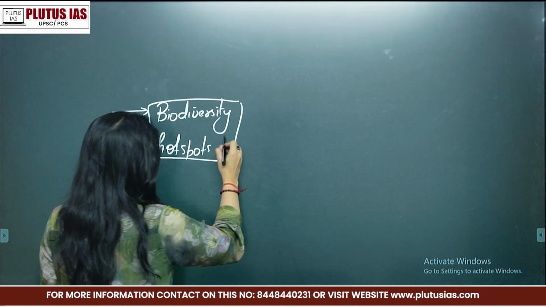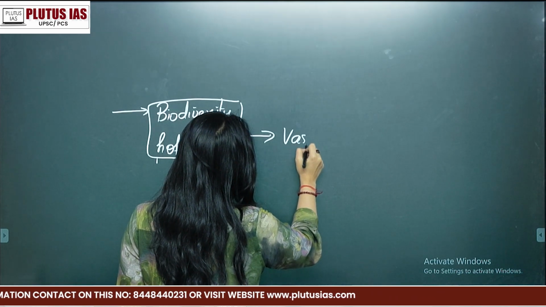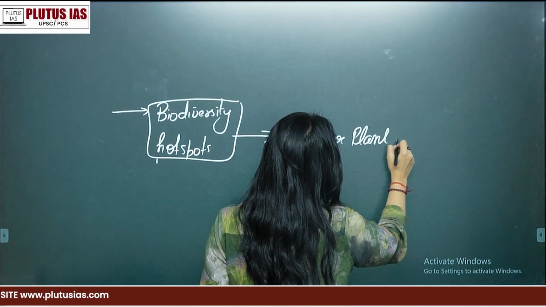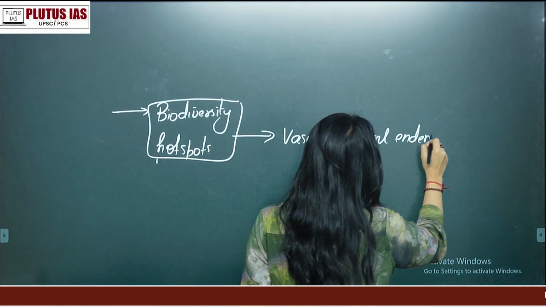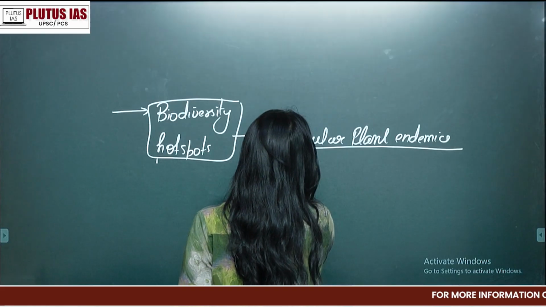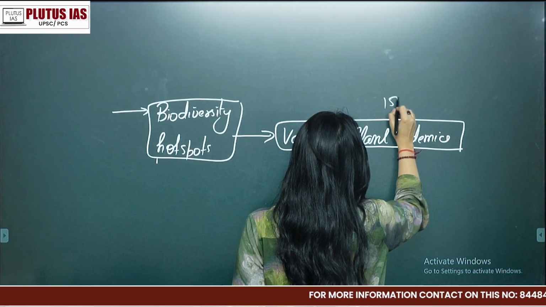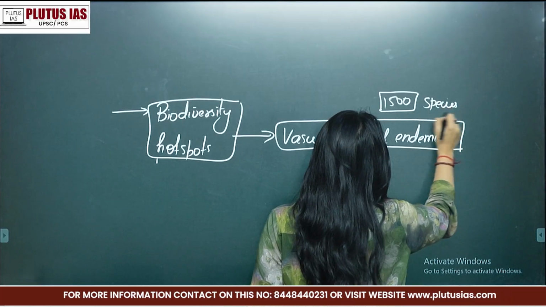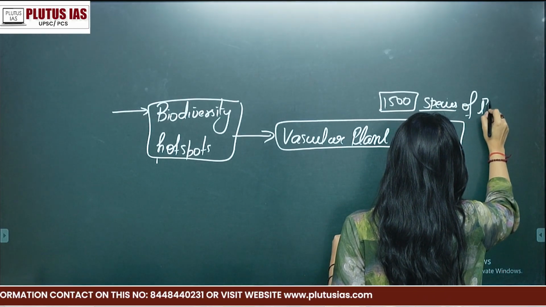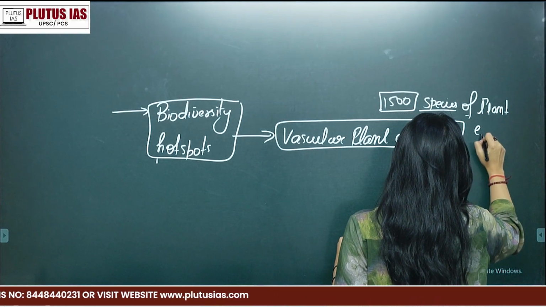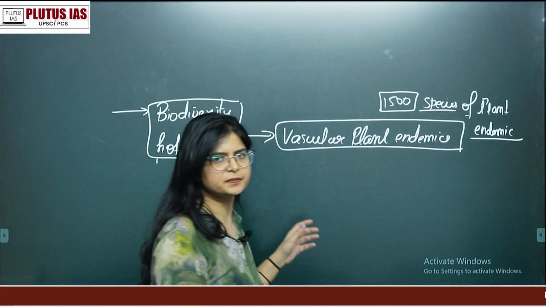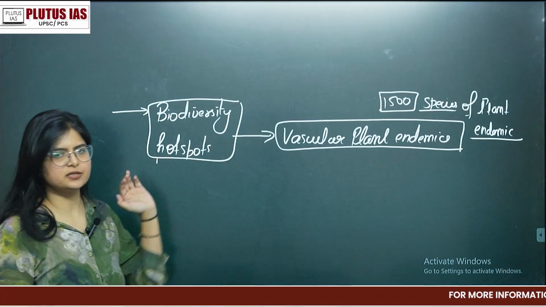The basic definition says that vascular plant endemics should be present there. At least 1500 species of endemic plants should be present, I mean the variety of species should be present. This is the first prerequisite of a biodiversity hotspot.